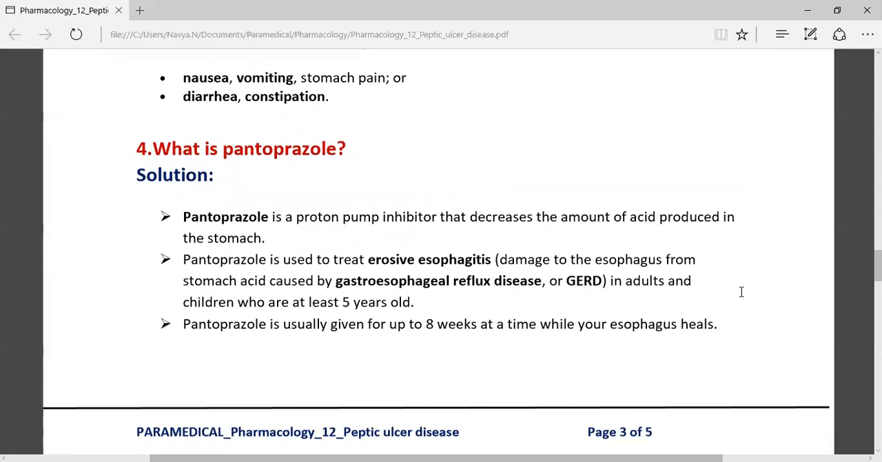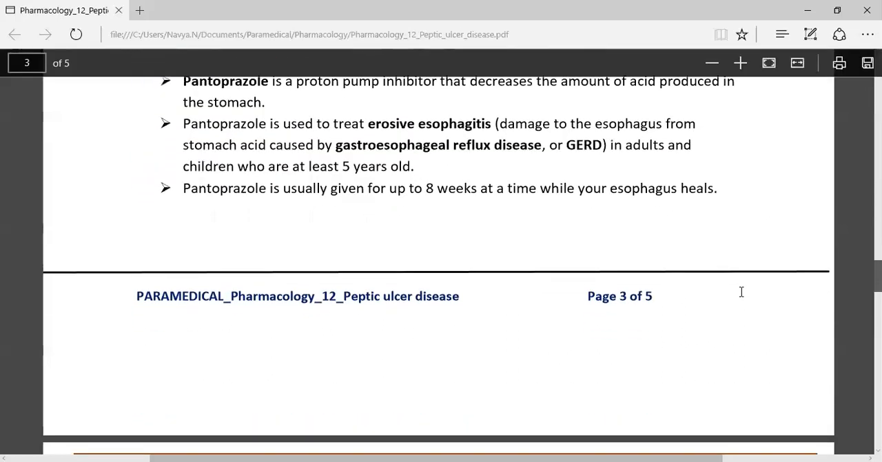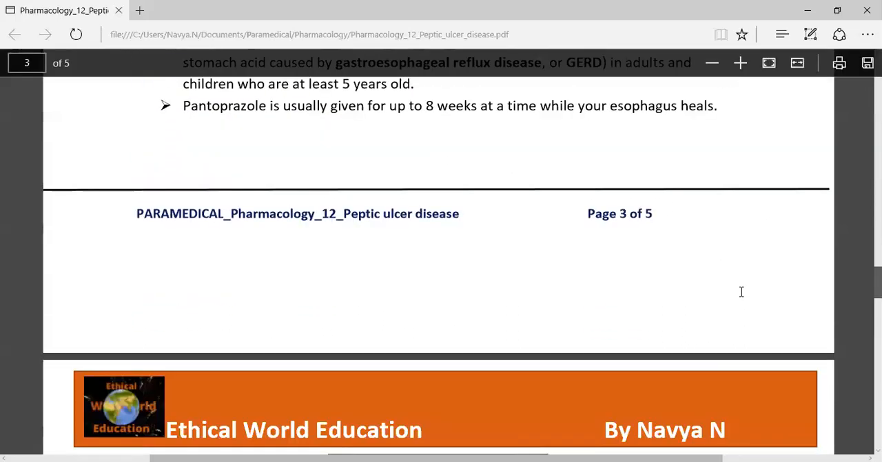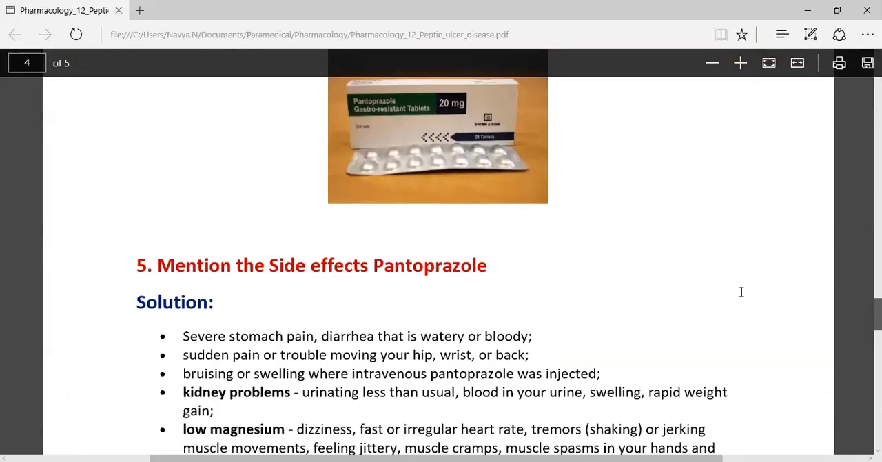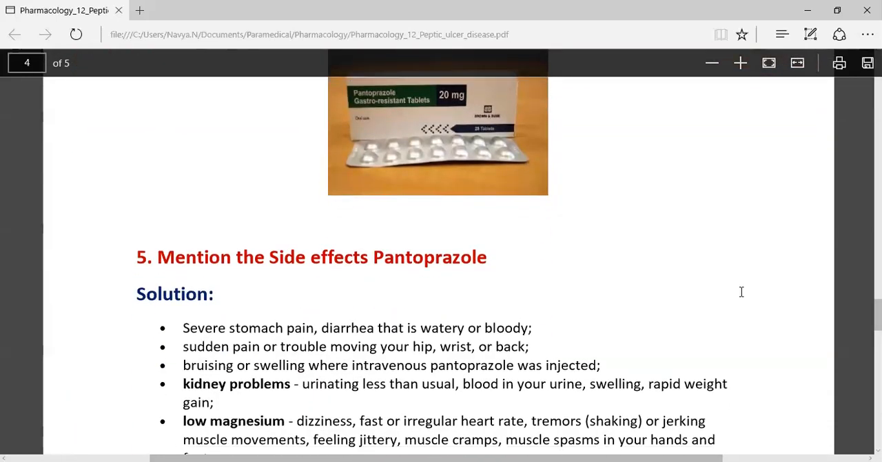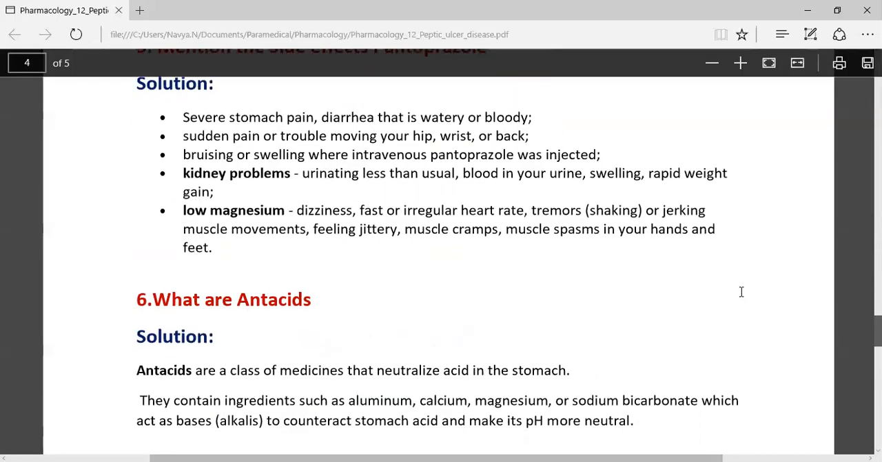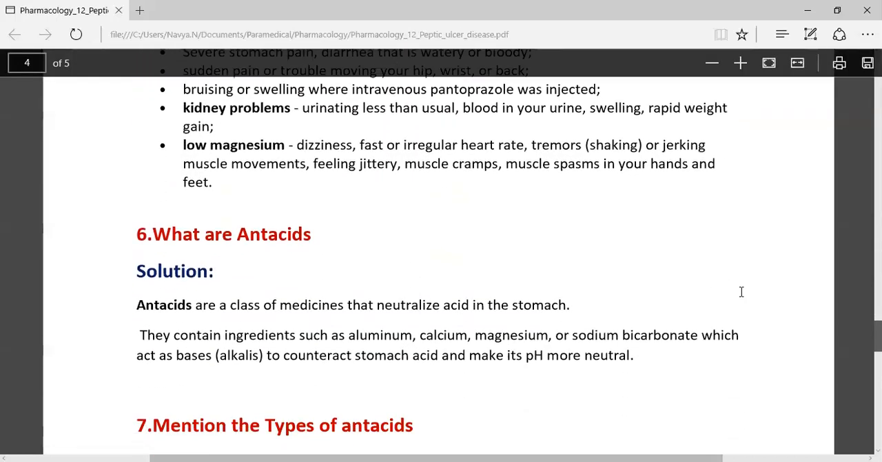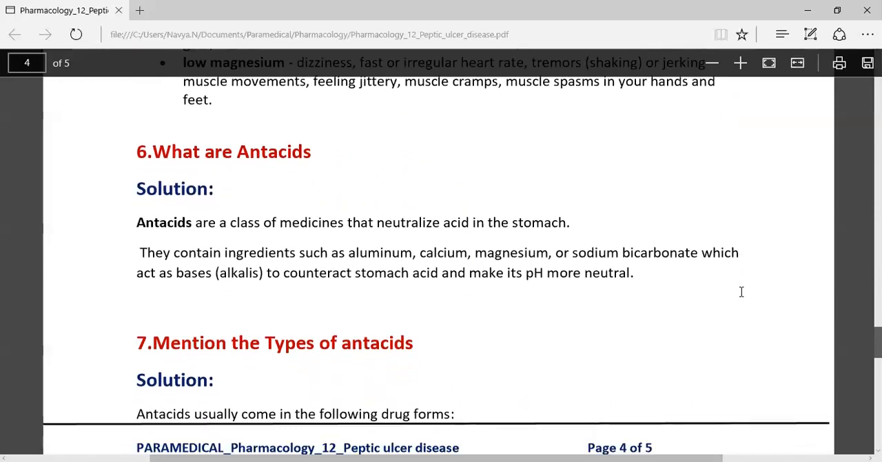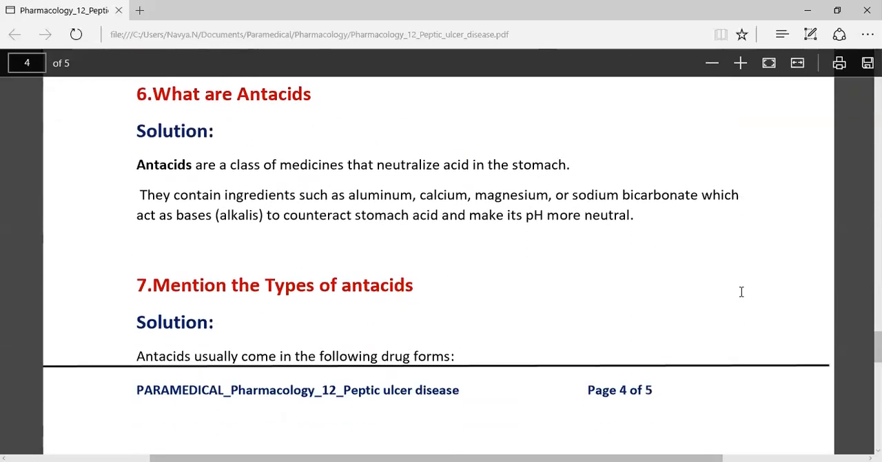The other topic we discussed is pantoprazole. This will decrease the amount of acid that might be produced in the stomach. So it reduces acid and also treats erosive esophagitis. It was also discussed. And the side effect of this medication, pantoprazole, is also severe stomach pain if the patient has consumed a lot of the dosage. And the last topic we discussed is antacids.